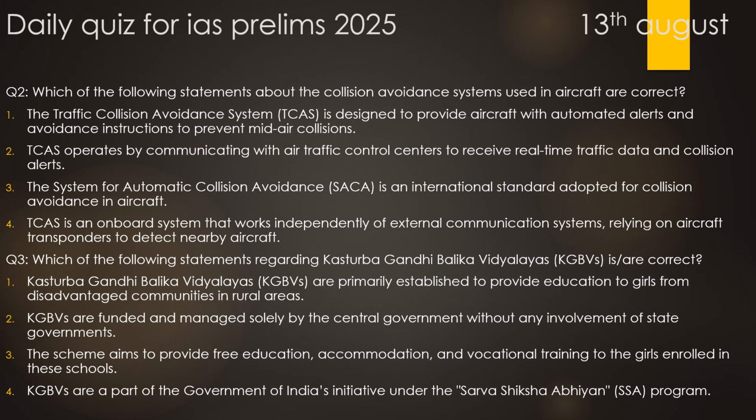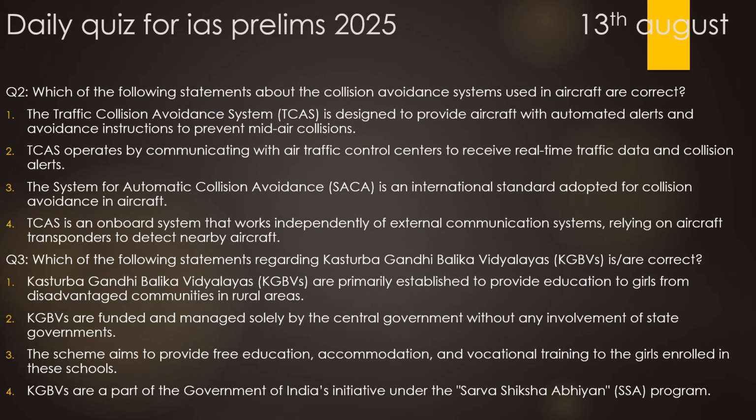Statement 2, Kasturba Gandhi Balika Vidyalayas are funded and managed solely by the central government without any involvement of state governments. This is totally incorrect because funding is done by the central government, but implementation is done by the state government. So state government is also involved in it. So statement 2 here is incorrect.